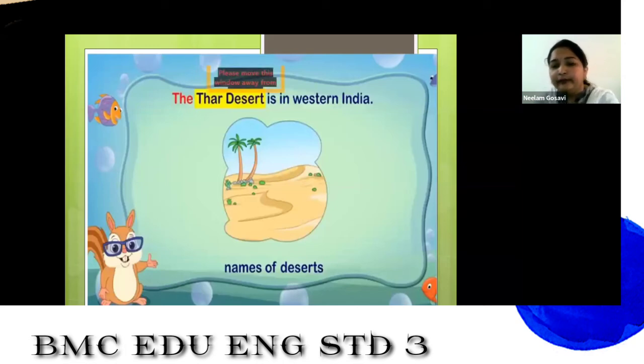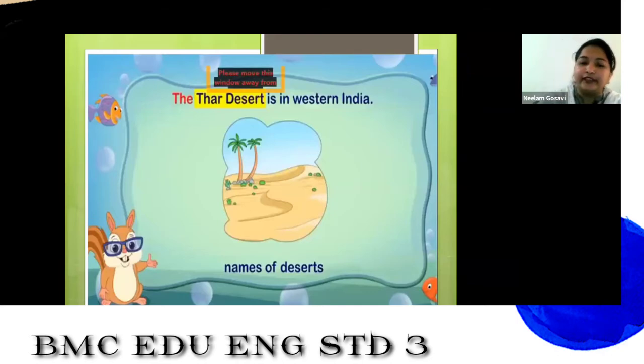We are talking about a specific desert. We have only one desert of that name. So that is why we use the in front of that. Understood? That is why we call it a definite article. Because it has a specific name, a particular proper name is given to a thing. That is why we write the Thar Desert is in Western India.